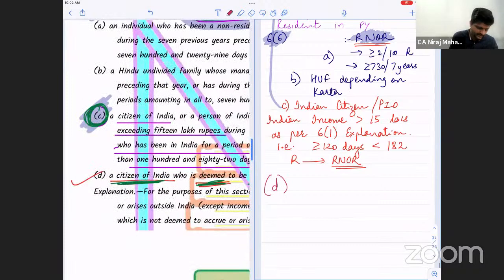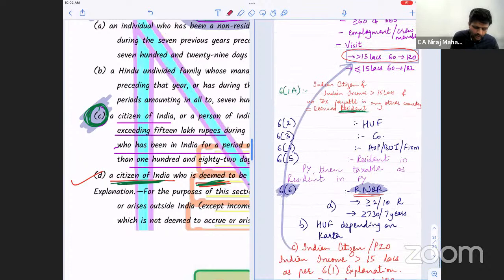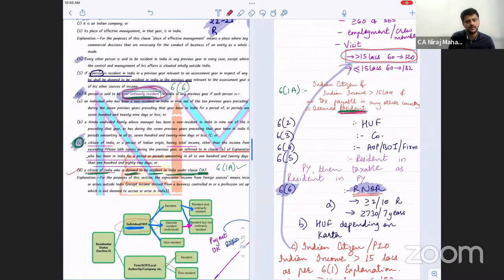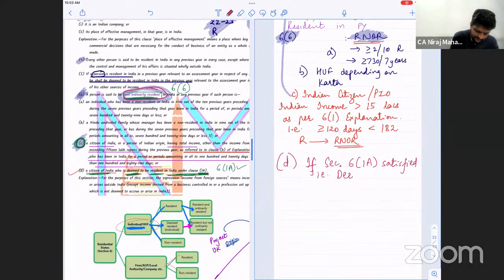Again, it is just saying that if section 6.1A is satisfied, what is section 6.1A? Is he resident or is he deemed resident? Even then, that person will also be called RNOR. That deemed resident is RNOR. Understood or no, everybody?